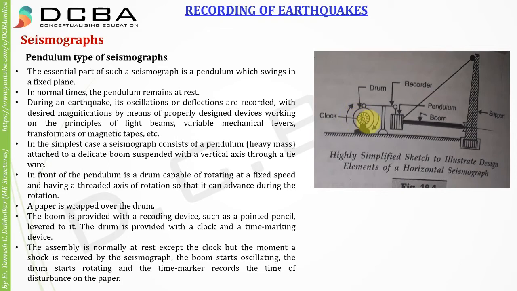So the clock is always in motion, the clock is never at rest, but the pendulum, the boom, and the drum are at rest when the earthquake is not taking place. The moment this pendulum starts oscillating, the drum starts rotating, there is a mechanism to it, and the clock then marks the time at which the drum starts rotating. So from that time till the time the pendulum is taking the reading, that can be found.